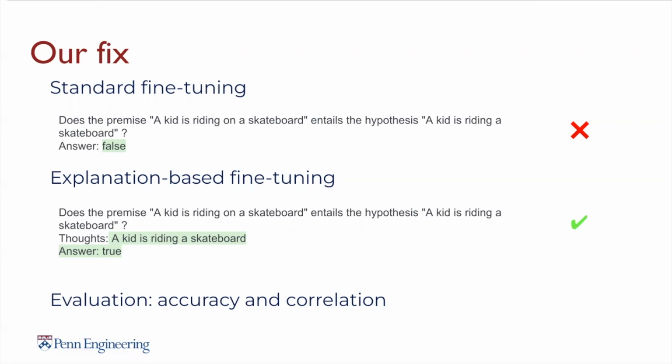We evaluate both the accuracy of the bias models on this test set, as well as the correlation between the model's prediction and the bias feature we introduced. We also fine-tuned models with unbiased training data as baselines.